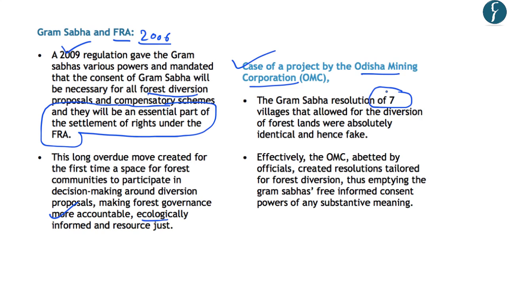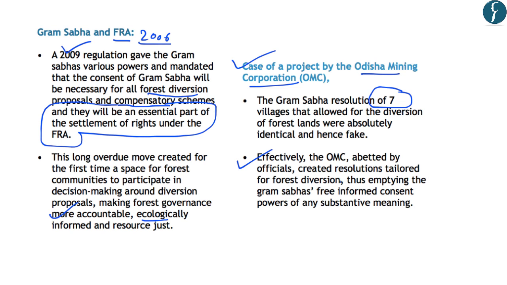So in this case, what happened is that the Odisha Mining Corporation got the consent of all the 7 villages, and the language of those consultation papers or the resolutions were very similar in nature. And as they were identical, they were absolutely fake. And by doing this, effectively, the Odisha Mining Corporation, which was favored or supported by the officials, created resolutions which led to the diversion of forest lands from the control of villagers.